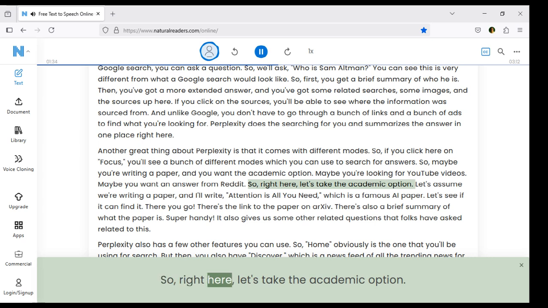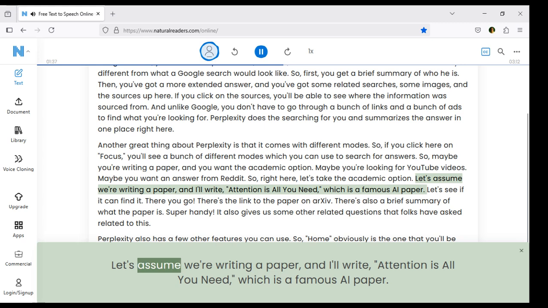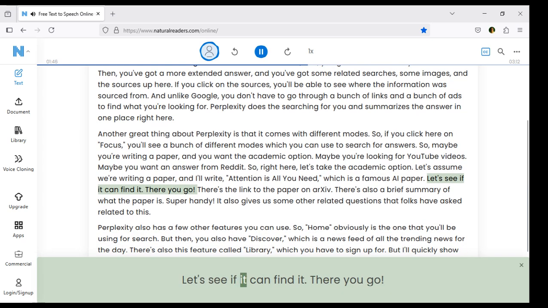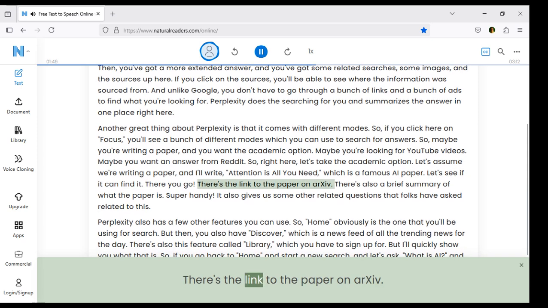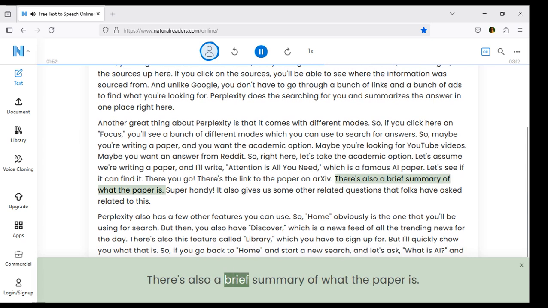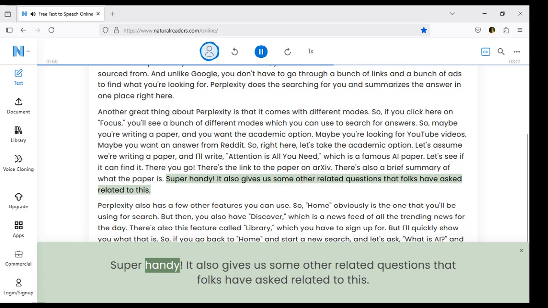So, right here, let's take the academic option. Let's assume we're writing a paper, and I'll write, "Attention is all you need," which is a famous AI paper. Let's see if it can find it. There you go. There's the link to the paper on arXiv. There's also a brief summary of what the paper is. Super handy. It also gives us some other related questions that folks have asked related to this.